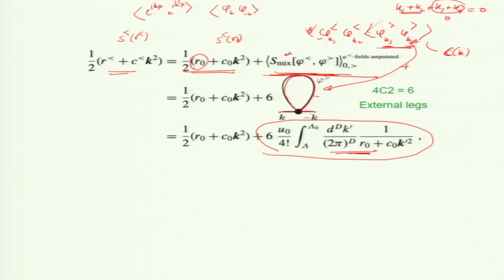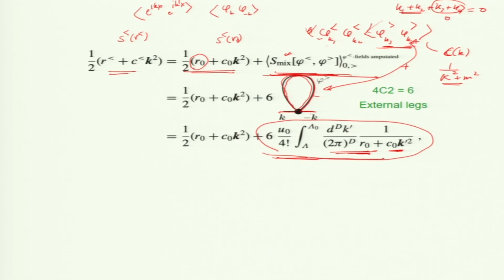Well, this term is basically this object, because this is a correlation function. Okay, this correlation function is what? 1 by k square plus m squared. The free Green's function was this, right? Which is here r naught plus C naught k prime square. I integrate it. There is an integral involved in the previous slide, and basically I should get a number for this loop, and this is what is coming from after all that algebra.